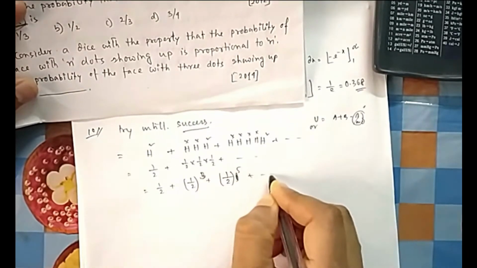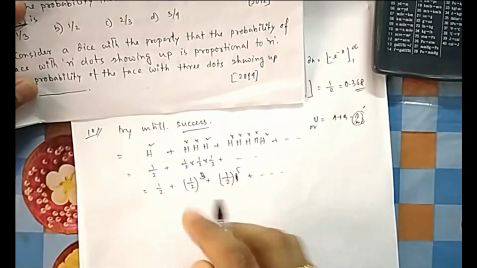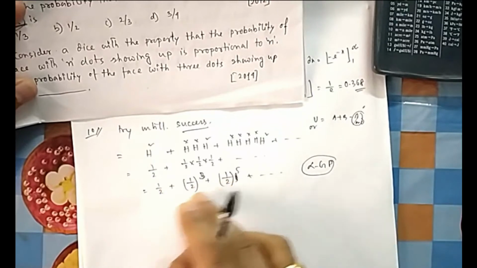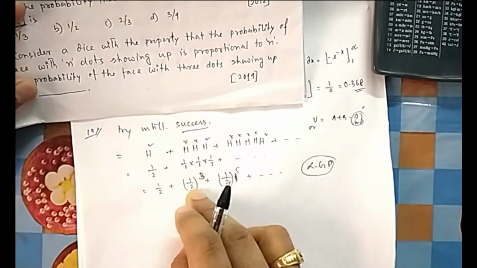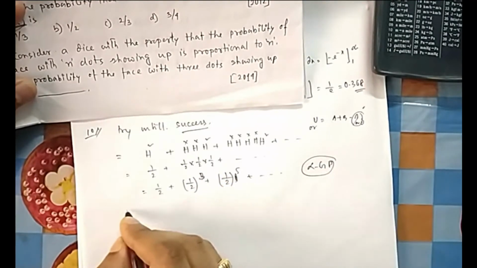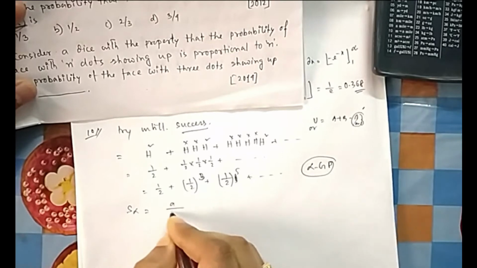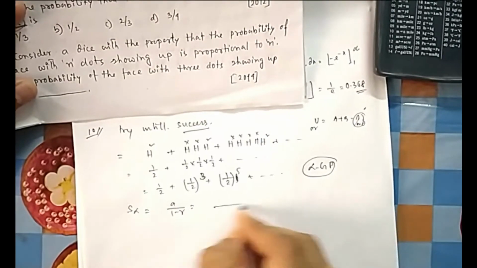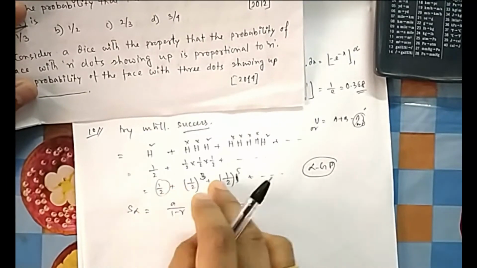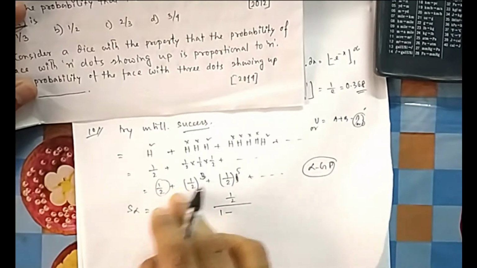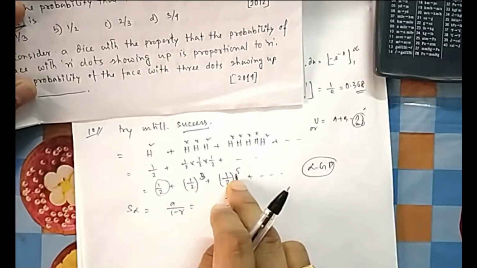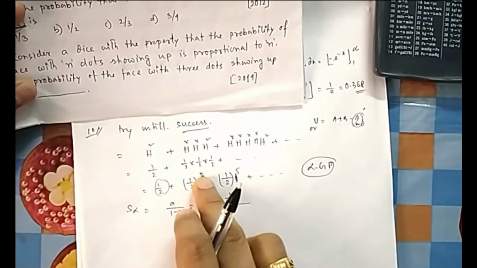So it is an infinite series, and you can see it is an infinite GP series. GP means geometric progression, because it is continuously multiplied. If you multiply this one by half square, you will get this. If you multiply this one by half square, you will get this. So it is a continuous infinite GP. The summation for an infinite GP formula is A by 1 minus R. Very important formula, you should remember this. This is my A. R is the ratio by which it is multiplying every time. So think what you have multiplied with this one so that it came. You have multiplied with half square, that's why it is 3 plus 2.